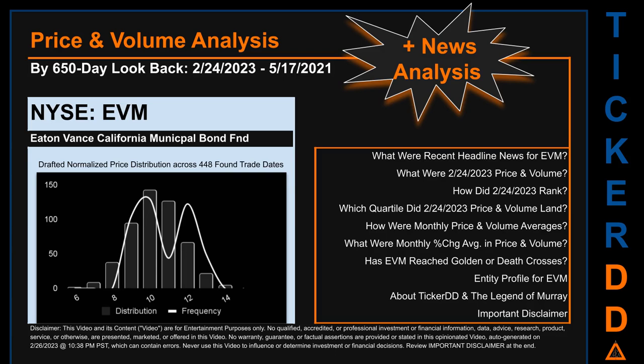The chart shown on this page is our initial attempt at studying the price for EVM after dynamically normalizing price distribution across those discovered trade dates. The bar chart is the generated distribution and the overlaid line graph, if it is generated, is the frequency of the prices on the x-axis. We will enhance this look through as our AI model progresses in the next iteration. Remember that this is just a drafted, in progress, observational model to best fit abstracted third-party data into various opinionated views. Before we jump into price and volume analysis, let's look at recent headlines for EVM.